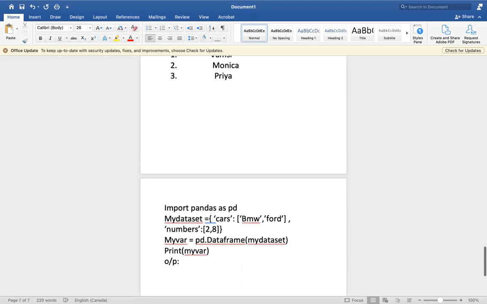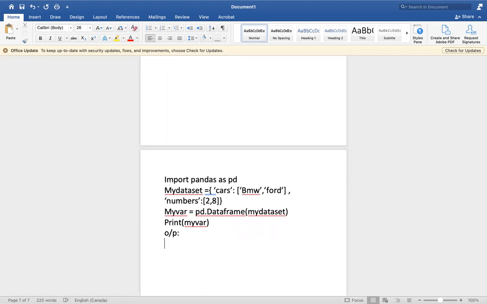So what will be the output? First you will get serial numbers 0, 1, 2 like that. Then you will get cars and numbers, because we have given those, right? What are the cars we used? BMW, how many? 2. Next, Ford, how many? This is what I have told you before. So it gives the output in the form of a table. This is the most important thing about pandas.